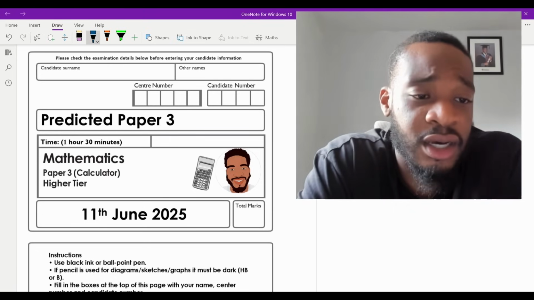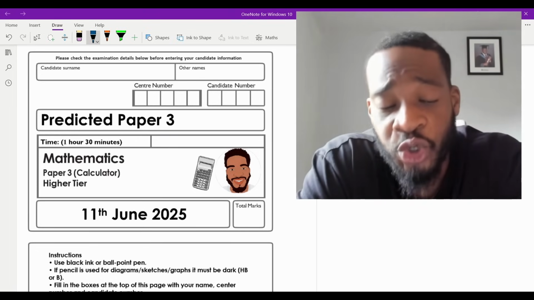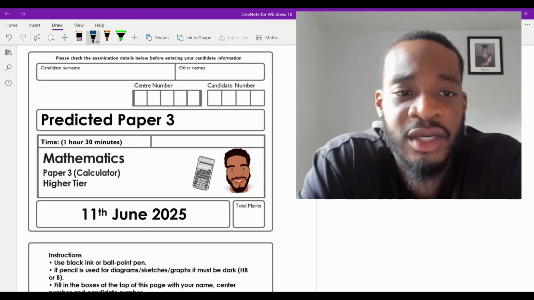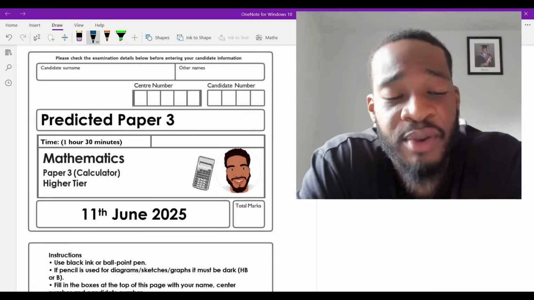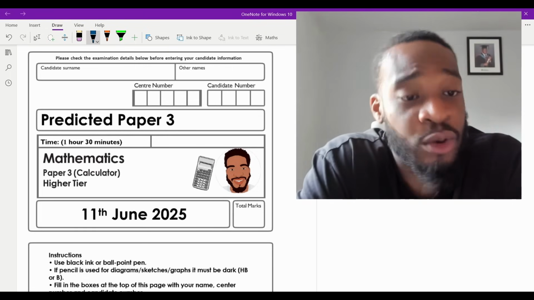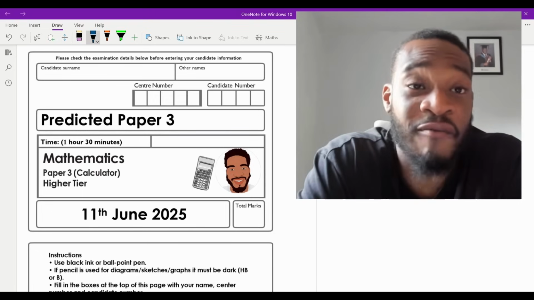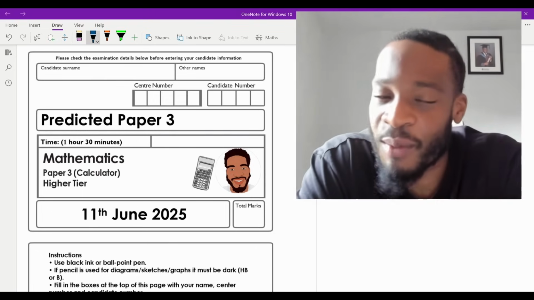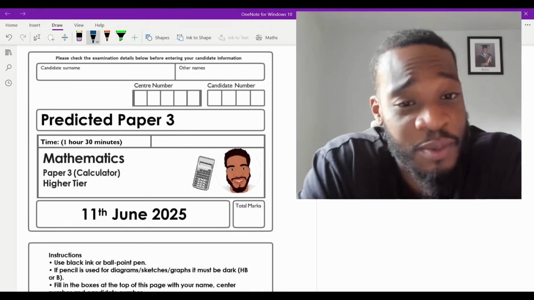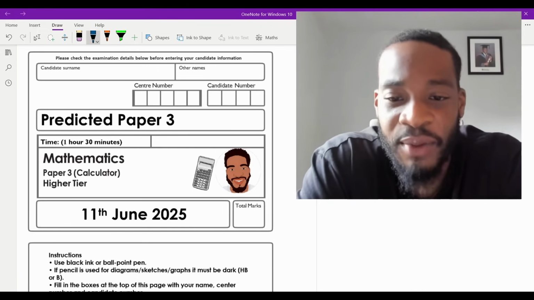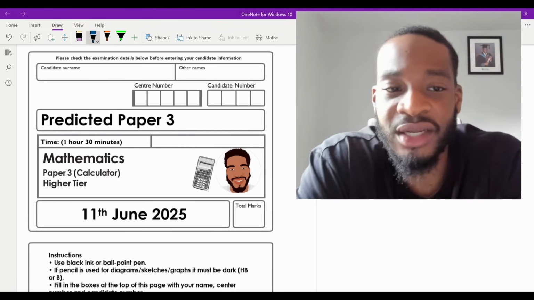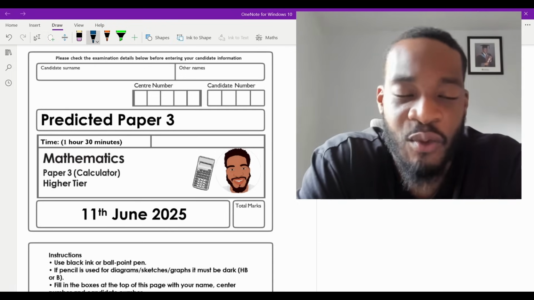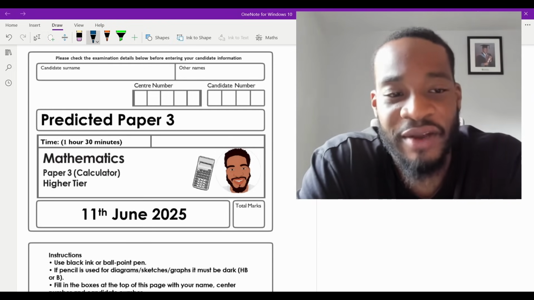Based on what's come up in paper two, and obviously what came up in paper one, I've picked topics that haven't made an appearance yet. So bounds didn't come up. What else didn't come up? Vectors still hasn't come up, guys. It was in my paper one. I was like, okay, didn't come up in paper one, it's going to be in paper two. Didn't come up in paper two, so I'm sure it will be in paper three. And it's not going to be as hard as the vector questions I have done in paper one and paper two. So don't worry.